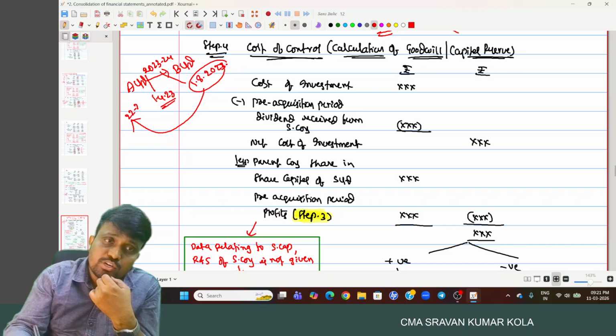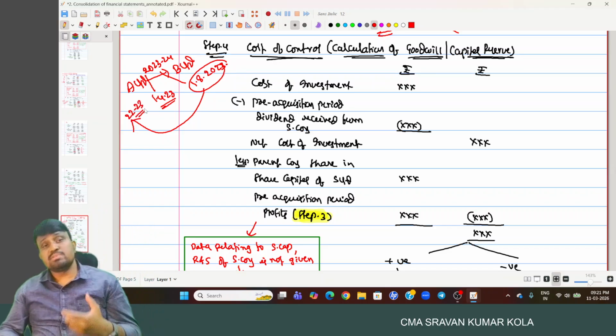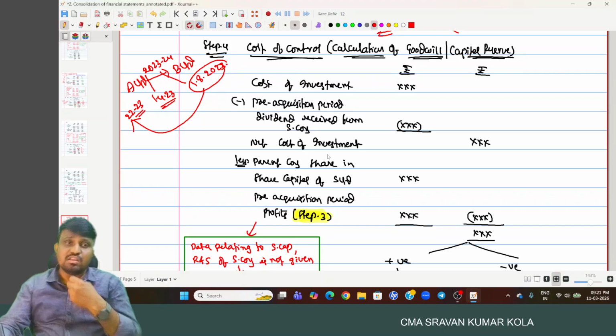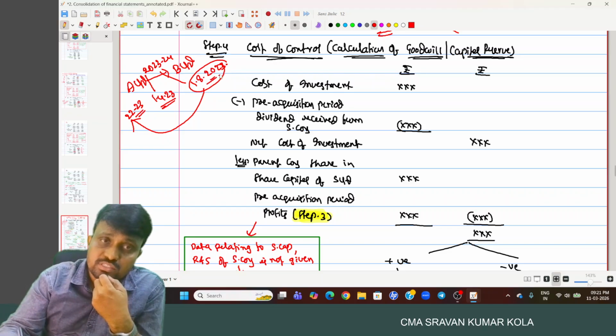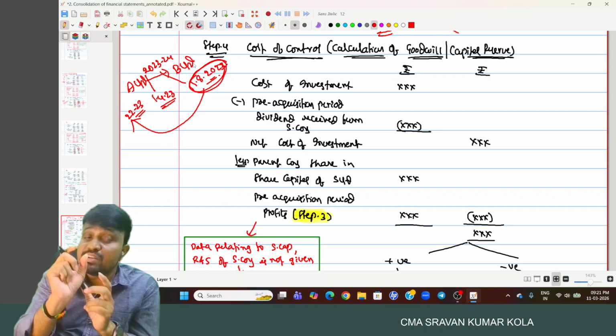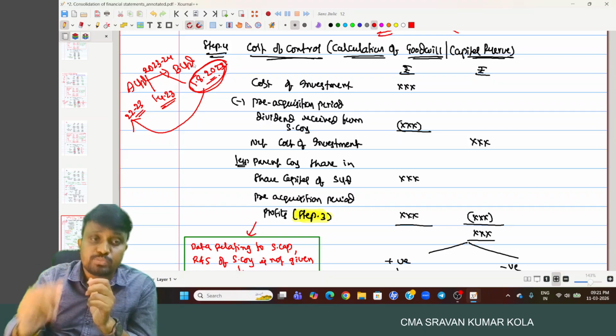Relating to the period 2022-23, B Limited announced the dividend on 1st August 2023. And here the dividend has been announced subsequent to the date of acquisition, but the dividend is announced relating to which period?